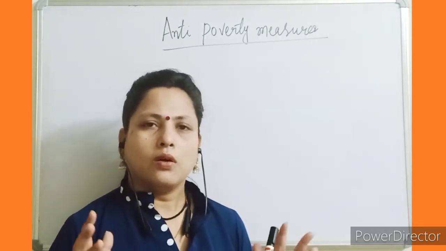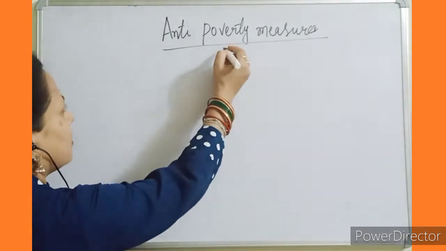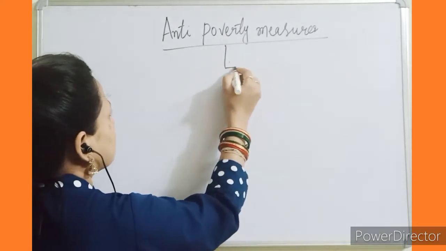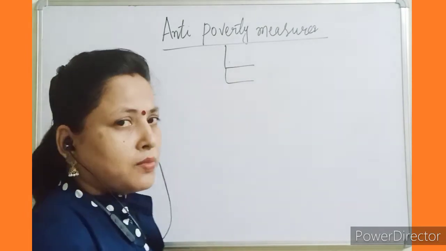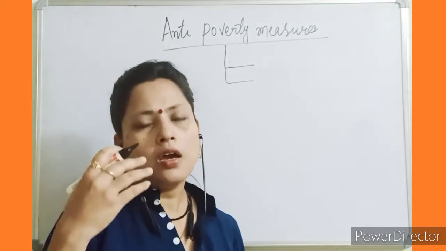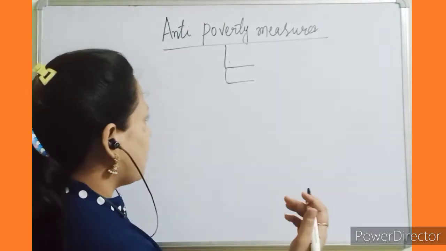Okay? Anti-poverty measures, we'll be discussing this part on the basis of 2 points, because the government has taken measures to reduce poverty on the basis of 2 points that we are going to discuss. What are the points?